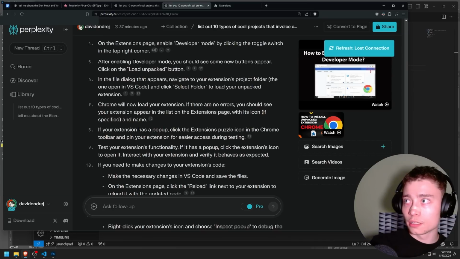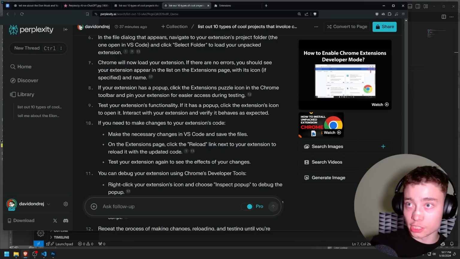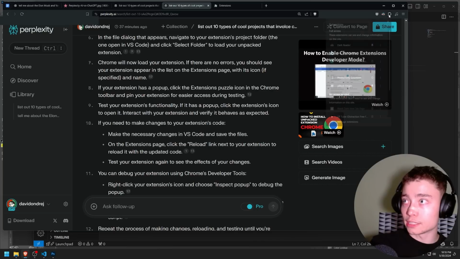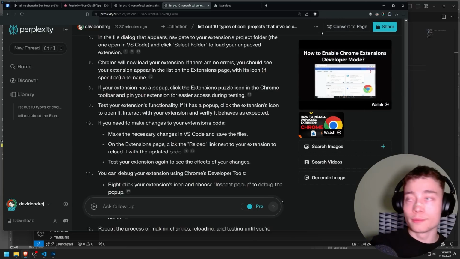If the file dialog appears, yeah, we did that. Chrome will now load the extension. If there are no errors, you should see your extension with its icon. Beautiful. If your extension has a pop-up, click the extension puzzle icon in the Chrome toolbar and pin your extension for easier use during testing. So we can actually do that. You can pin it and test it out more easily.